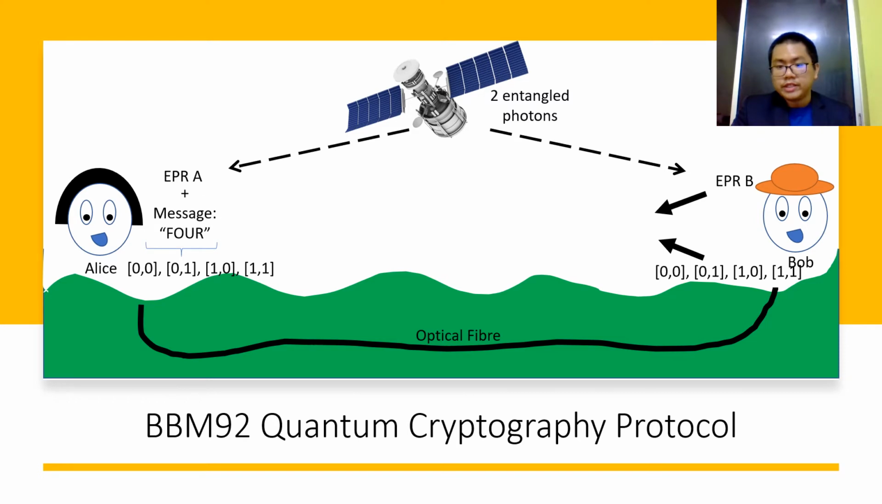Now something interesting happened here. When Bob received these instructions, this can be used as an instruction for him to transform his EPR pair such that when he measures it, he will get a message 4. And there you go. This is the whole BBM92 protocol.